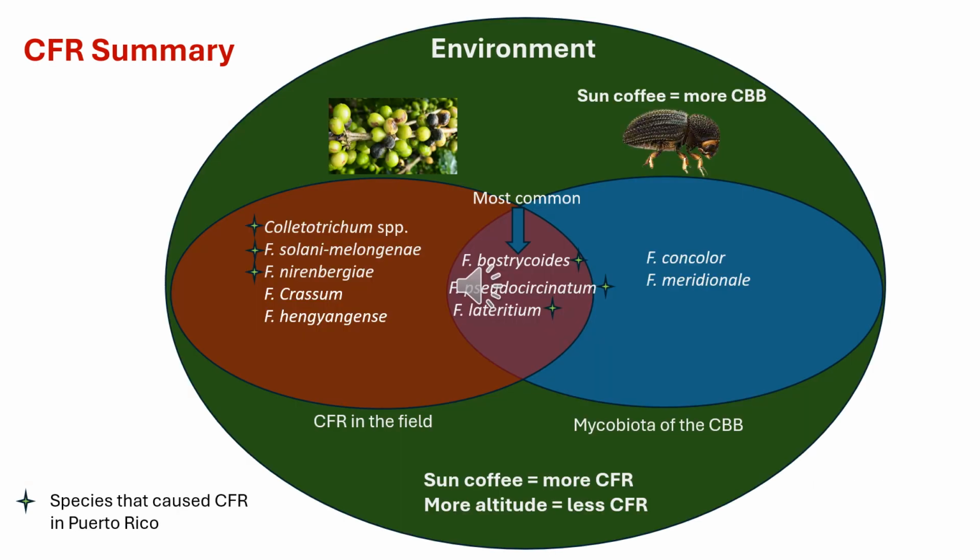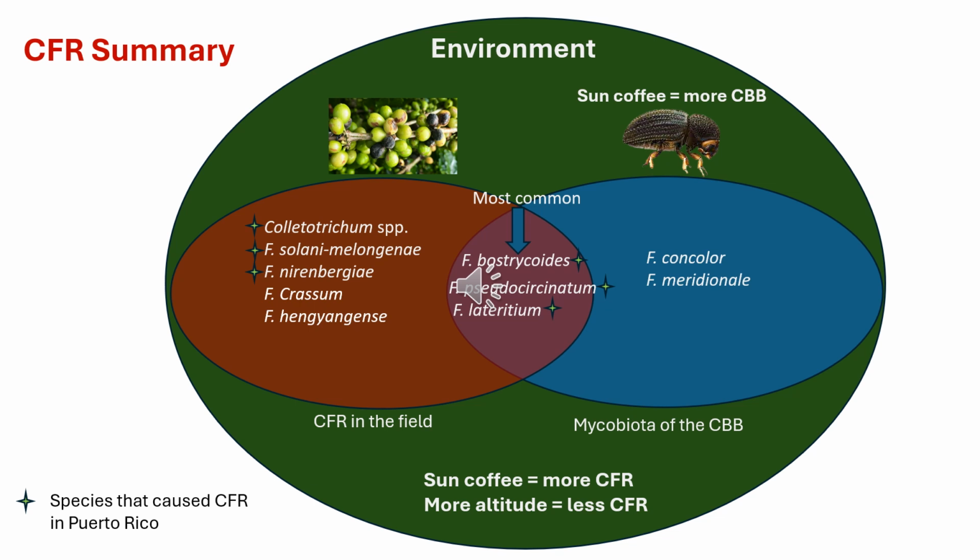In summary, Colletotrichum species were found only in rotten coffee tissue, but not as part of the coffee berry borer microbiota. The four species of Colletotrichum found were pathogens to coffee, causing coffee fruit rot. In general, nine species of Fusarium were found from surveys. However, only four species were found in coffee tissue, and two of them, Fusarium solani and Fusarium nelsonii, were pathogens to coffee.